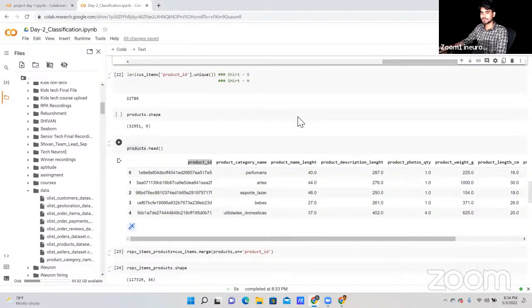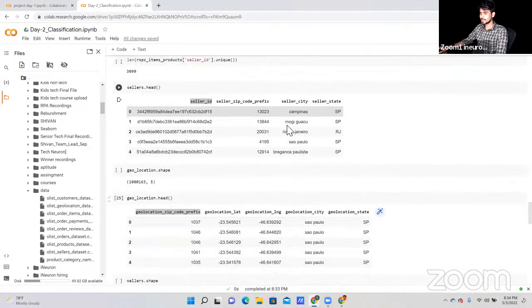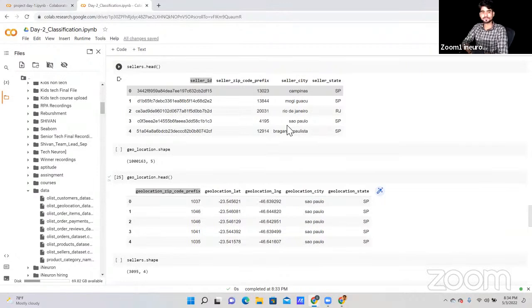I hope now it's clear, Richa. Please confirm yes or no so that we can proceed. Based on the customer items data and the products data, we have one common column, product ID, and based on this ID we are going to merge our data.